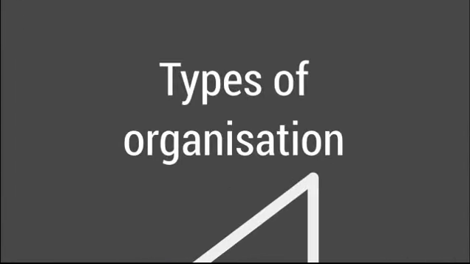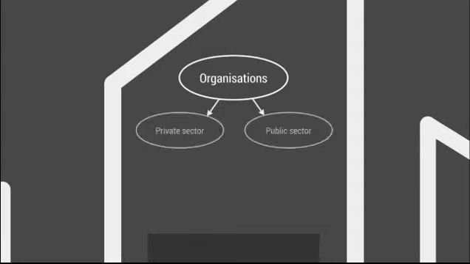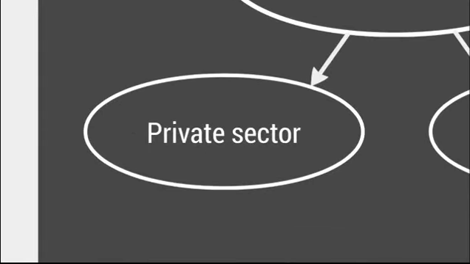types of organisation. Now, organisations can be split into two types, those in the private sector and those in the public sector. Organisations in the private sector are generally owned by shareholders. They're responsible to the shareholders, and by that we mean owners, but we'll talk about shareholders in more detail in another presentation.